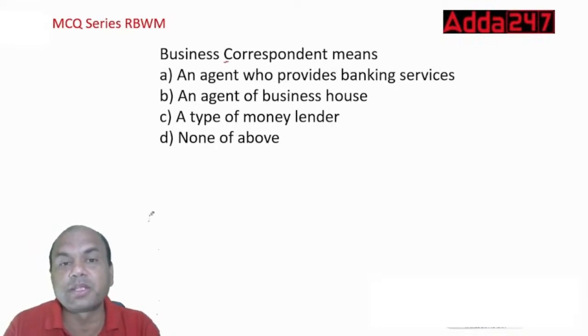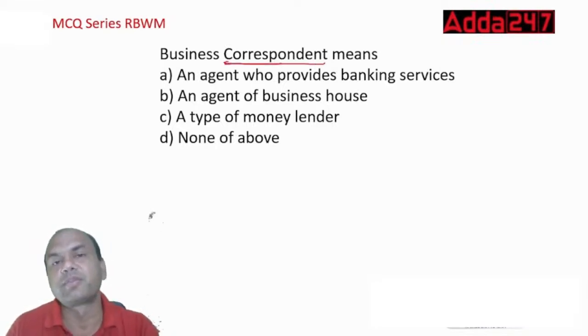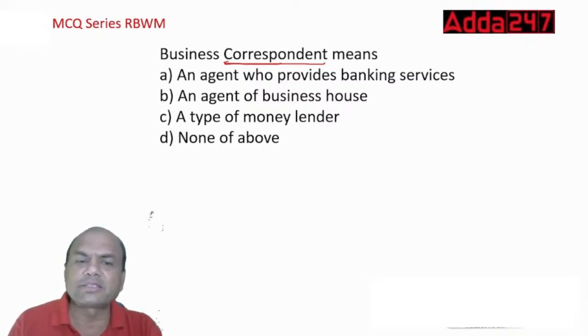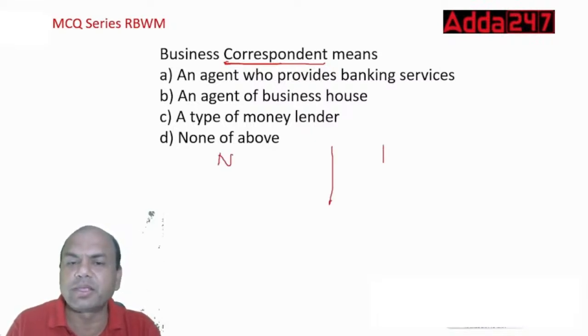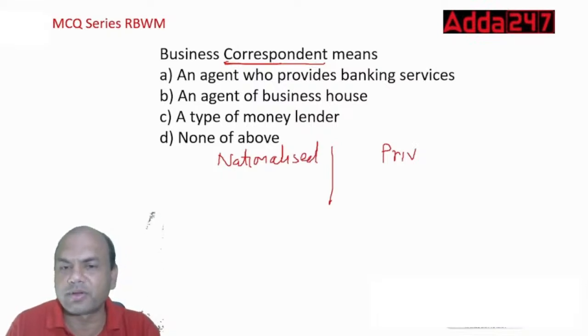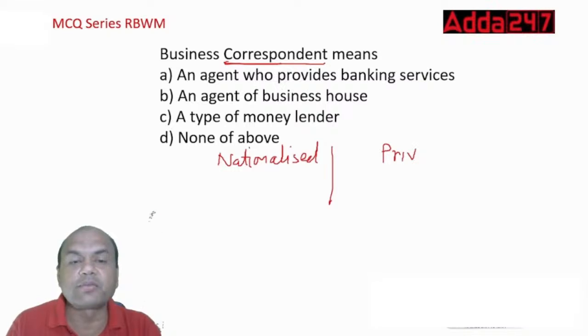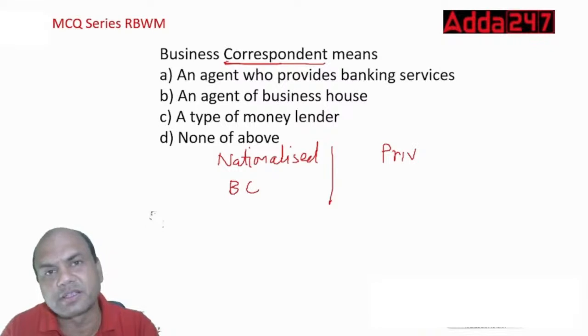Business correspondent means, now that's why I said difficult level questions are coming up. What is a business correspondent? You all have BCs now in your banks. Here, nationalized banks, I'll just write N over here, and second is private banks, P. N and P don't signify anything, so nationalized and private. Nationalized banks have BCs, business correspondents. These are private agencies basically.